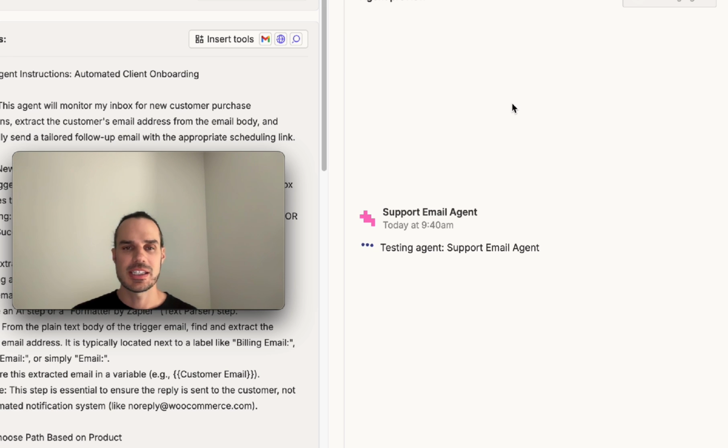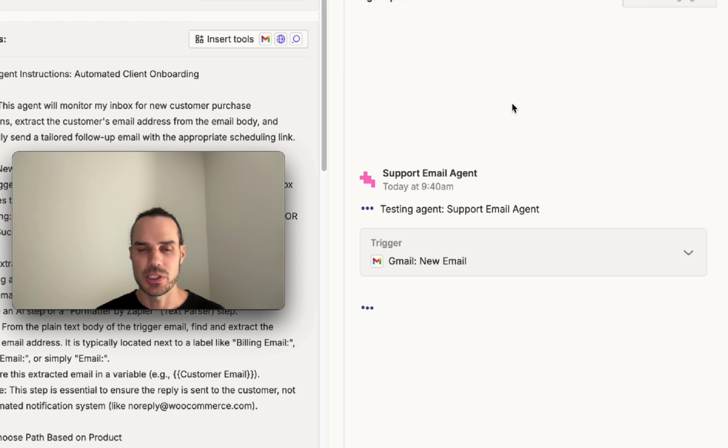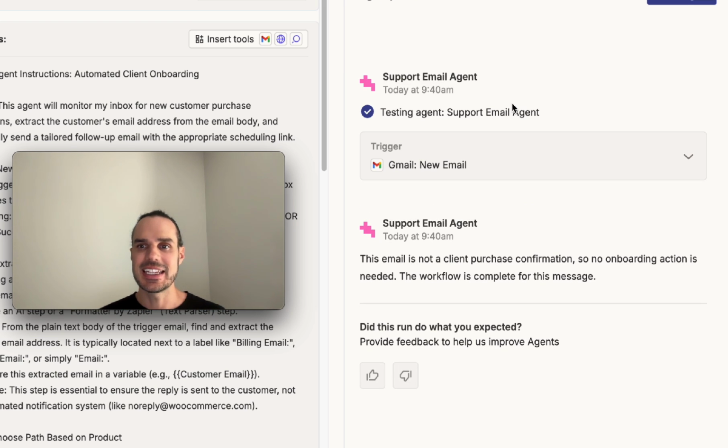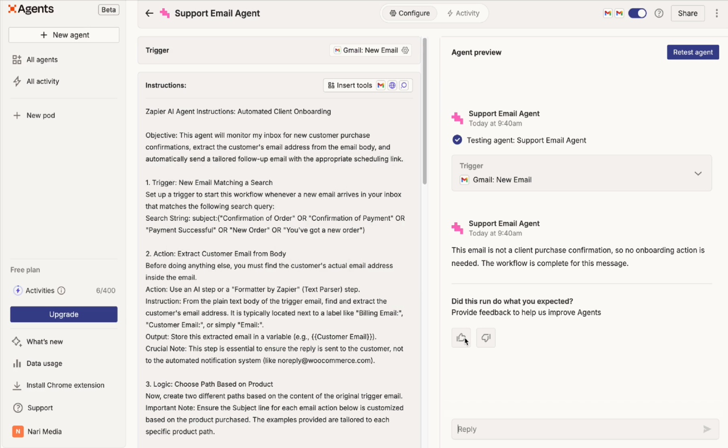Now what it's doing is it's gonna send it an unrelated email, which is like a support inquiry. And you'll see here, it's gonna be like, nothing needs to be done. There is nothing that triggered it because I said it needs to say new order or order received. So you can see here, the email does not need confirmation, so no action is needed. Perfect. That's great. Thumbs up.